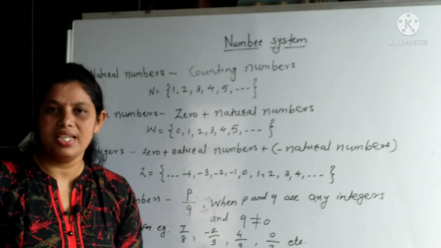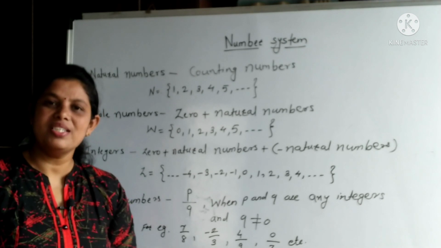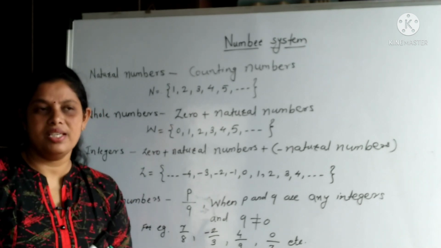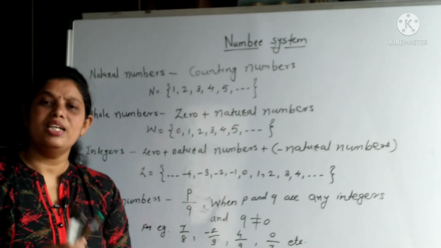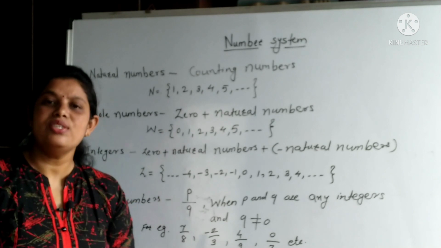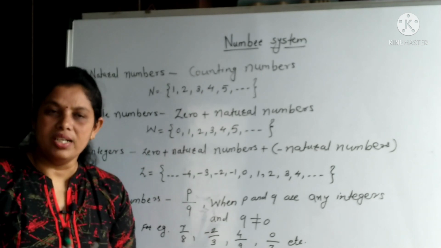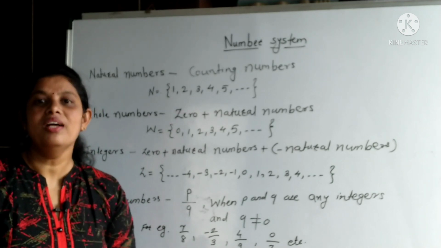So first type of number is natural numbers. What is the meaning of natural numbers? Natural numbers are the numbers which we are using for counting. If I want to count these pens, then I will count as 1, 2, 3 and 4. That means 4 pens are in my hand. As you observed, counting always starts from 1. So natural numbers are the counting numbers, so natural numbers also start from 1.